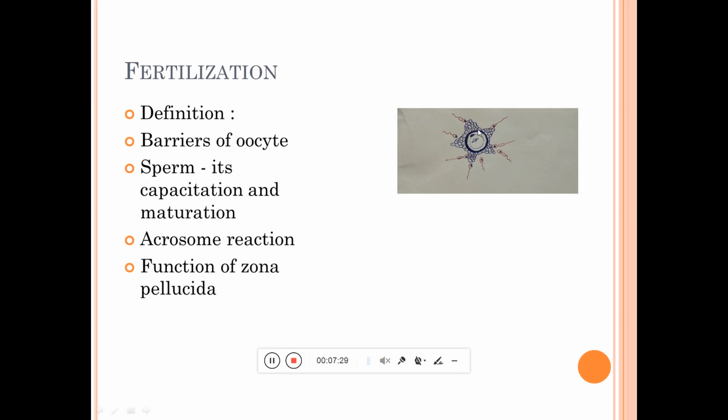Whatever the chemical structures released at that time is known as zona reaction. Hyaluronic acid and pepsin and some other substances are released, which destroy the corona radiata. It is one of the outermost coverings of the ovum penetrated by these sperms, which is known as acrosomal reactions.